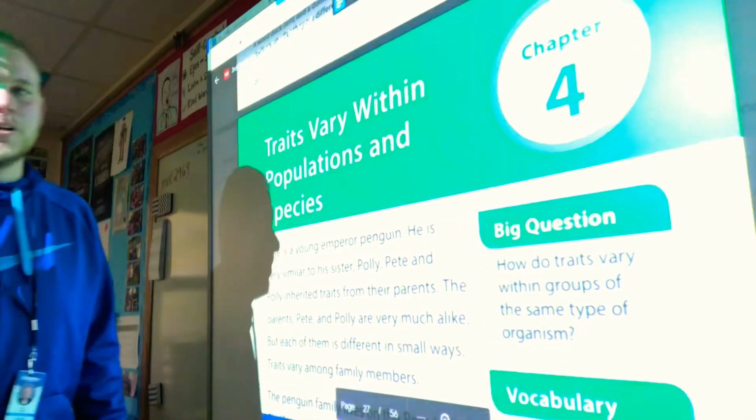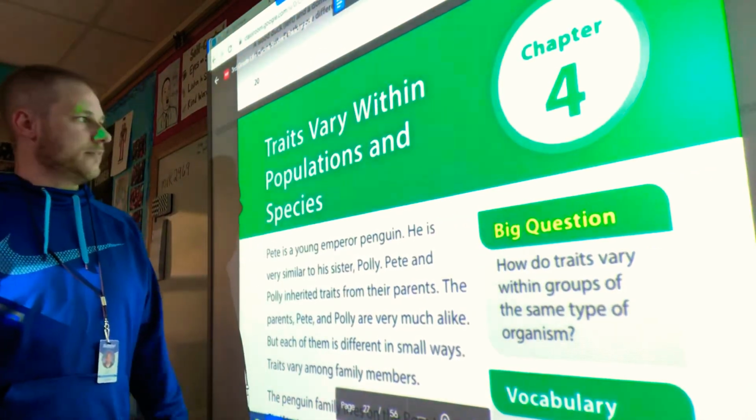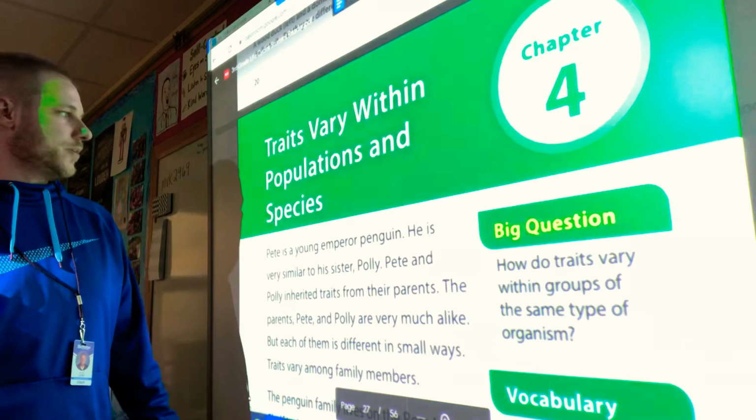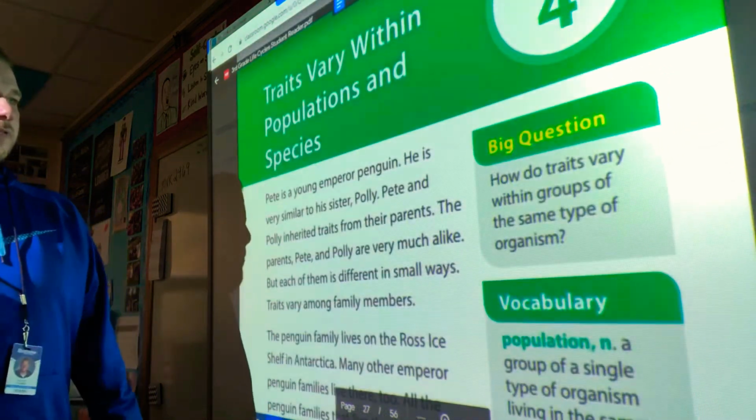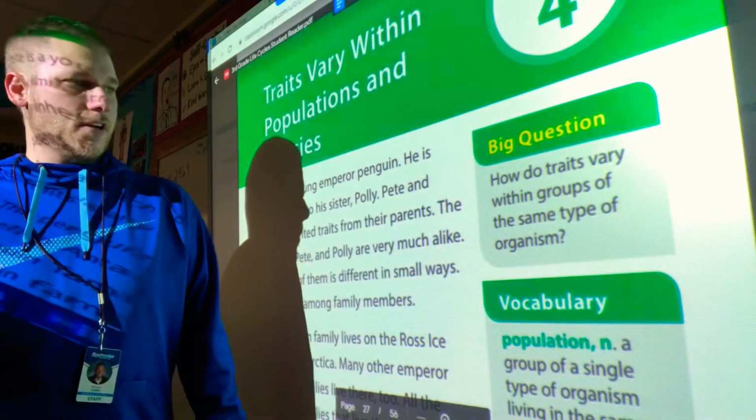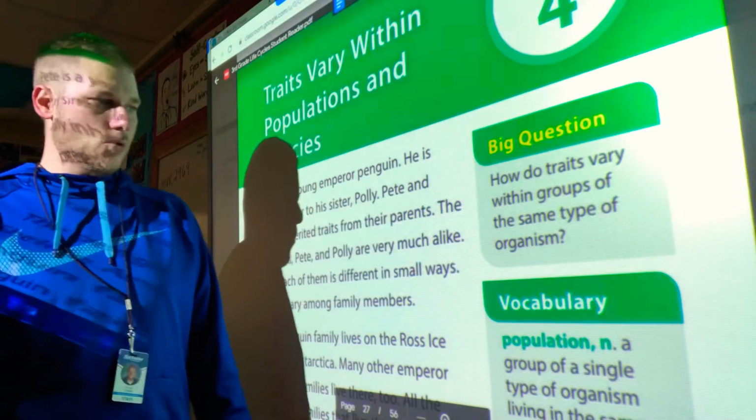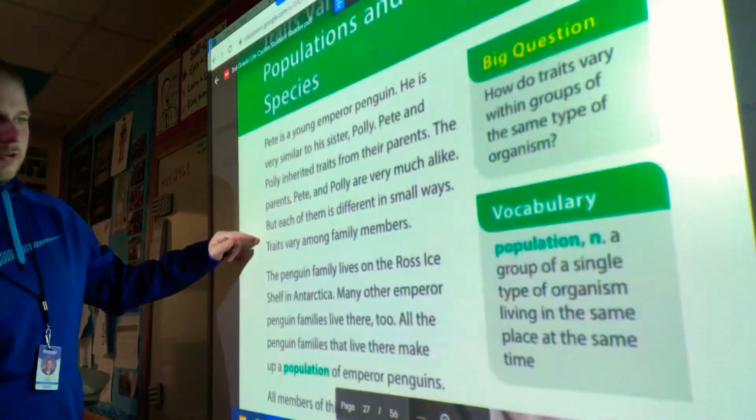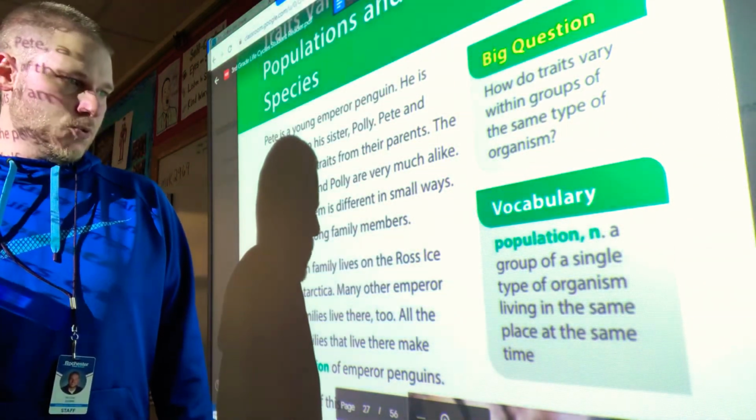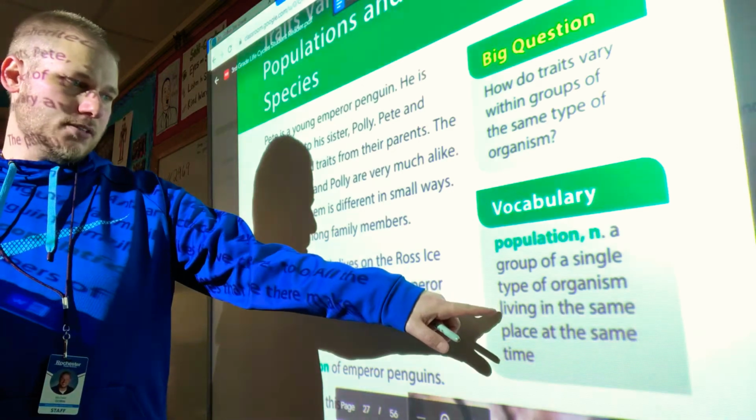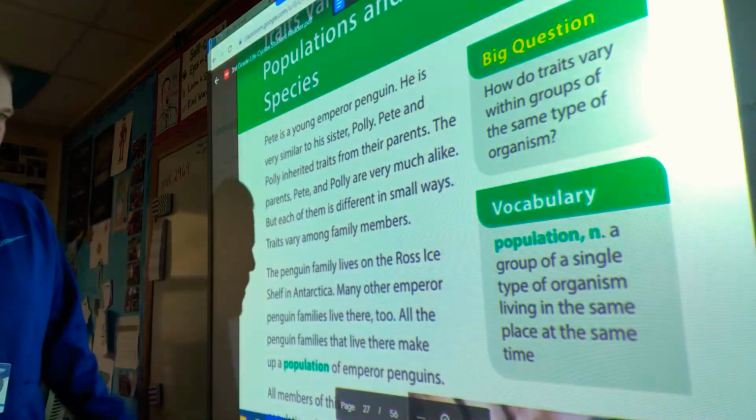For today's lesson, we're going to read Chapter 4 of Life Cycles. The title is Traits Vary Within Populations and Species. The big question for this chapter: how do traits vary within groups of the same type of organism? And the first vocab word that we'll see on this page is population. It's a group of a single type of organism living in the same place at the same time.